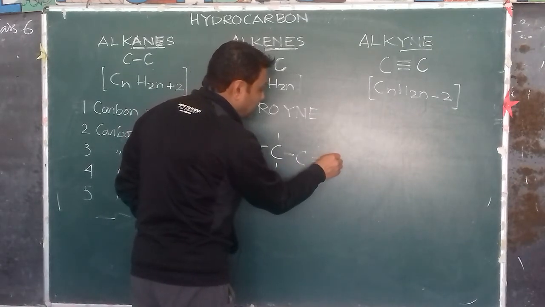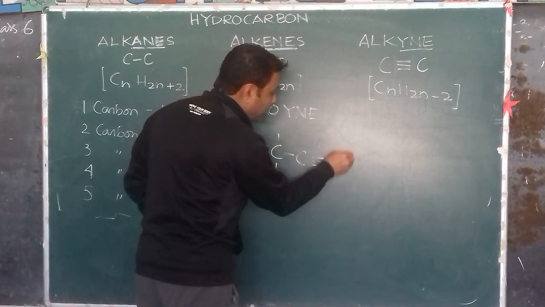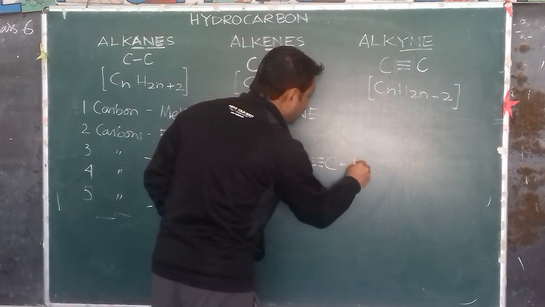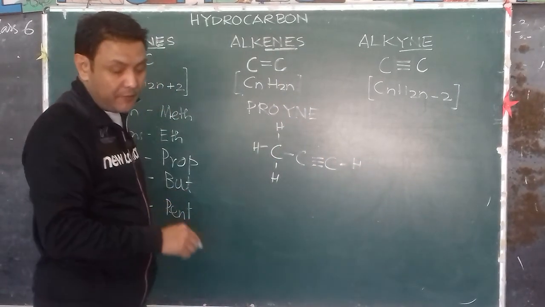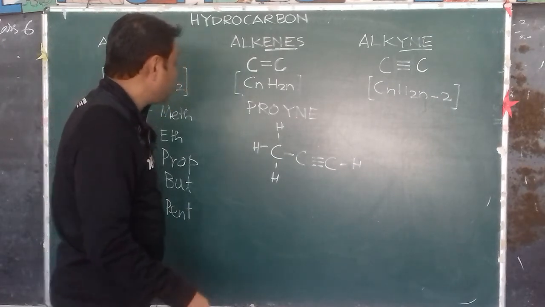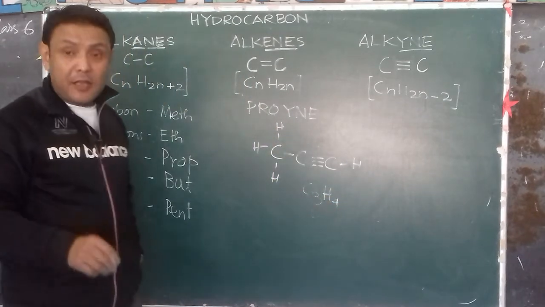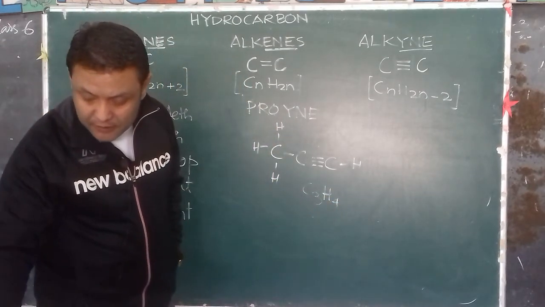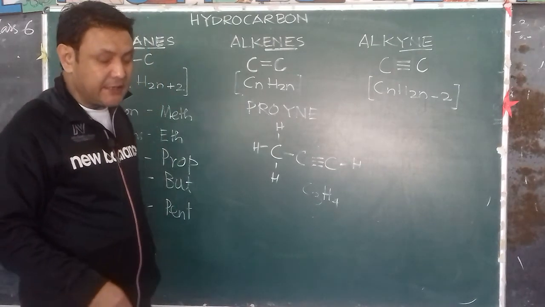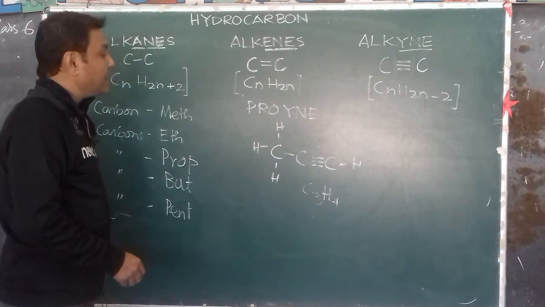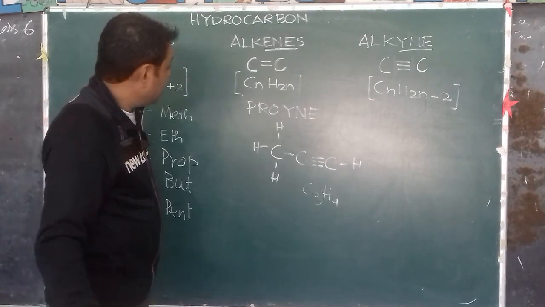In the end carbon atom, 3 electrons are engaged in forming the triple bond with another carbon, so it has only 1 electron free. So 1 hydrogen comes in here. Is it okay? Therefore, the formula would be C3H4. This is propyne, and its common name is methyl acetylene.